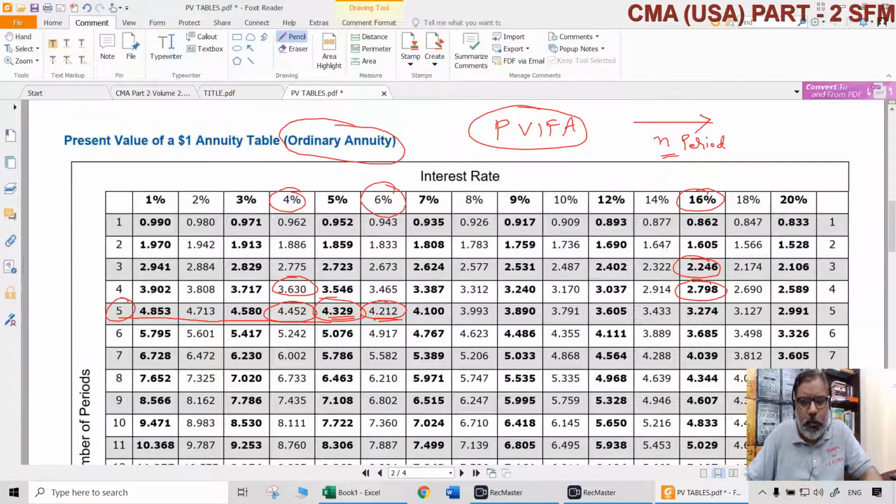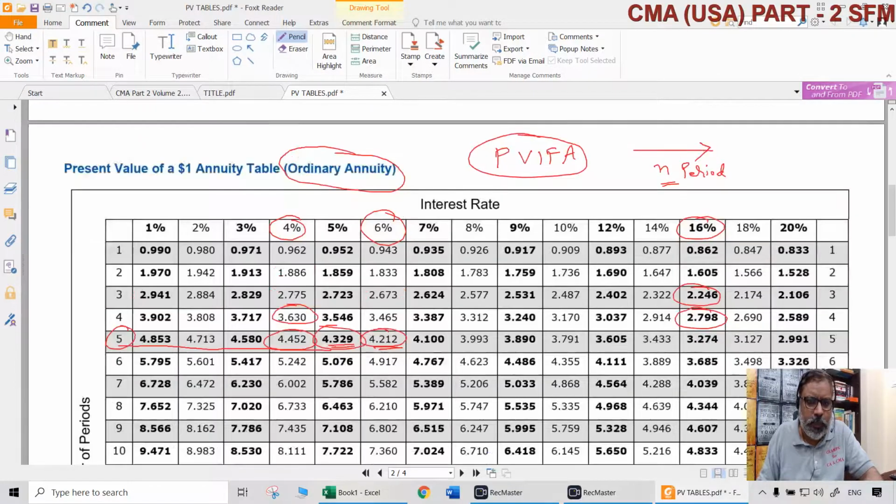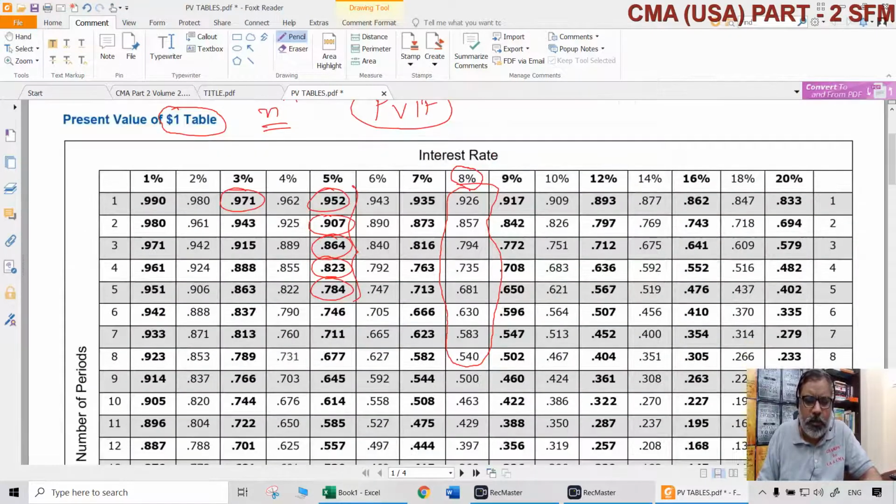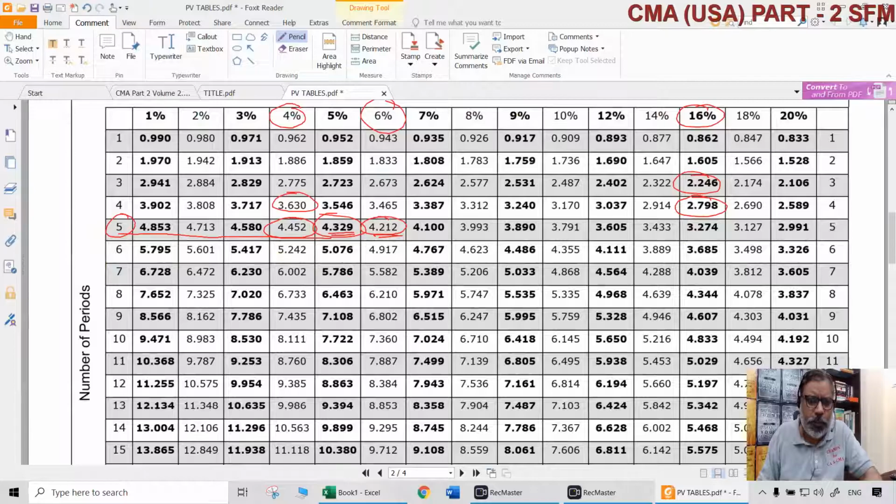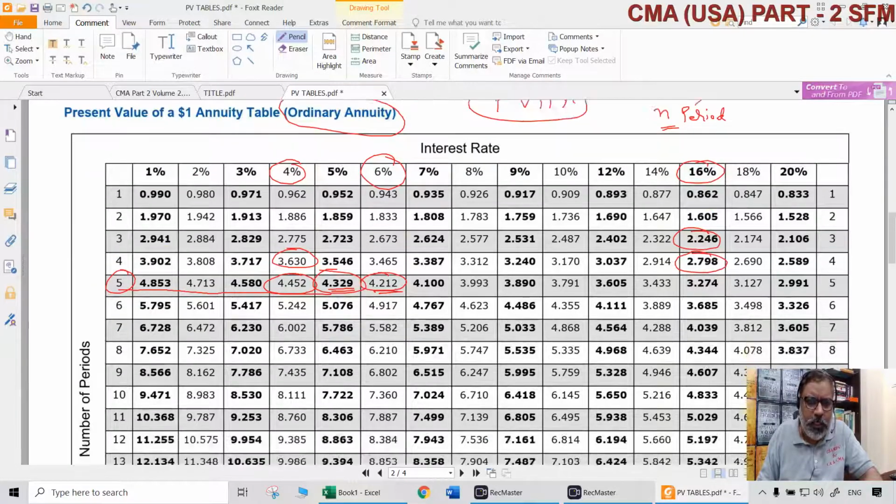So, n periods means, let us say 5 years means, not only at the end of 5th year you are receiving, but at the end of 1st year, 2nd year, 3rd year, 4th year, 5th year, each period you are receiving. Like that, n times you are receiving. So it is not one cash flow, it is a stream of cash flows. Of course, equal amounts of cash flows that are going to be either coming in or going out at the end of each year for a period of n years or periods. Of course, for all of them, some discount rate or interest rate percentage is important. That is PVIF and PVIFA.